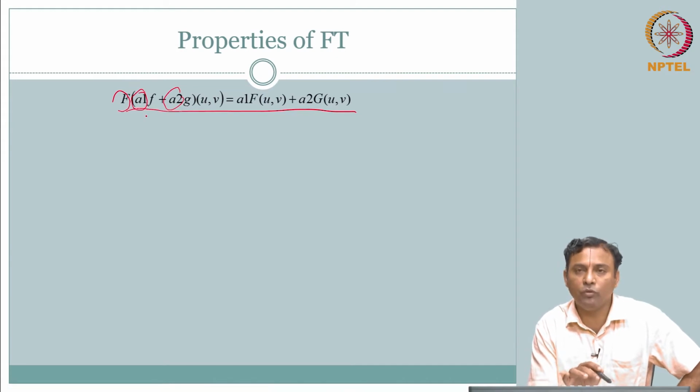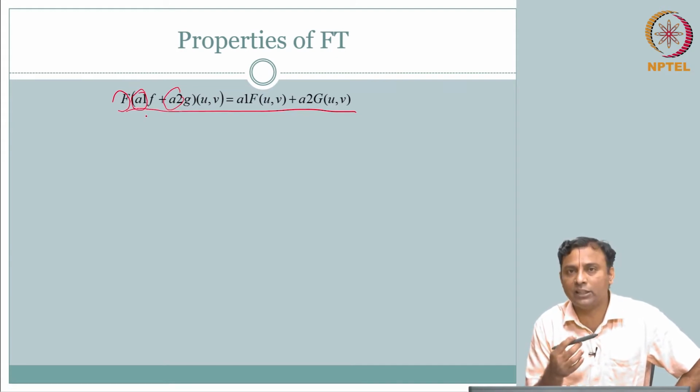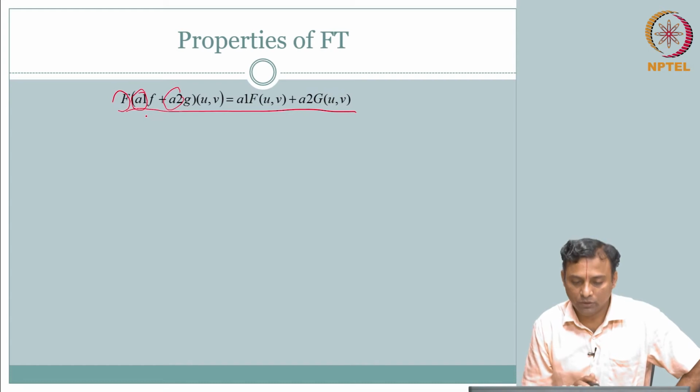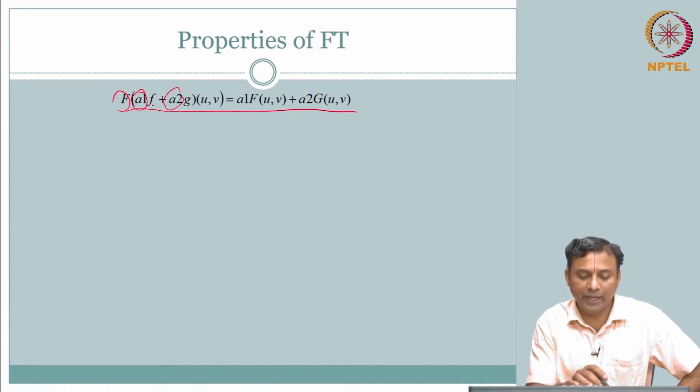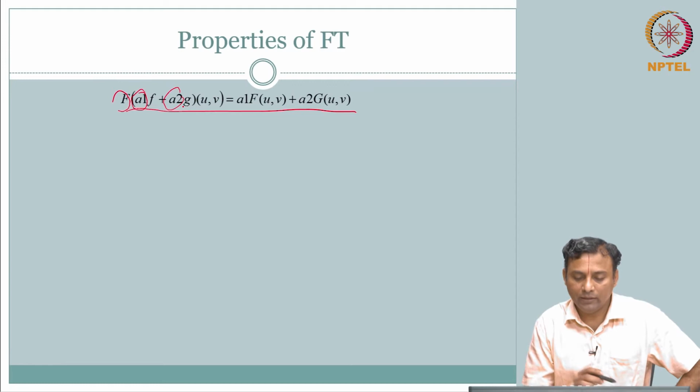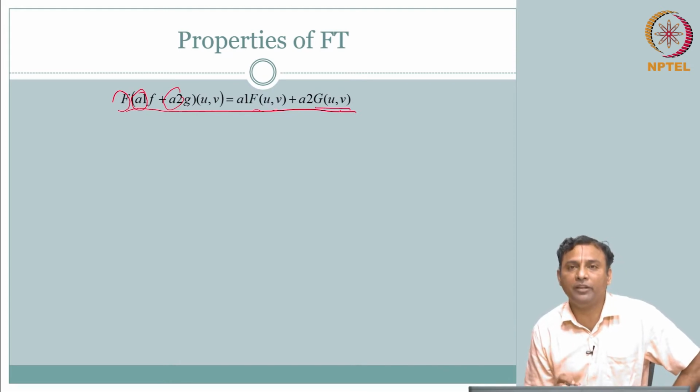If I take the Fourier transform of the sum of these two signals, weighted by a1 and a2 respectively, that is equal to a1 F of u comma v plus a2 G of u comma v, where the Fourier transform of f of x comma y is F of u comma v, and the Fourier transform of g of x comma y is G of u comma v.